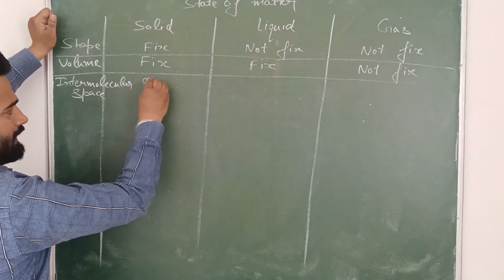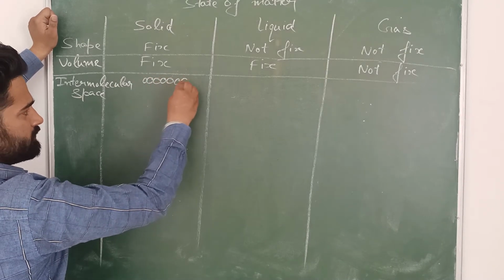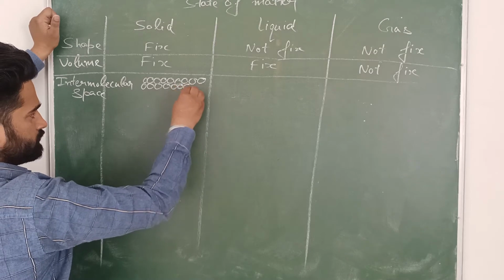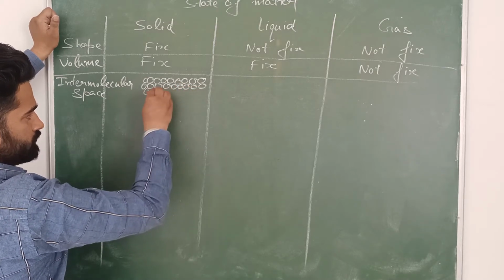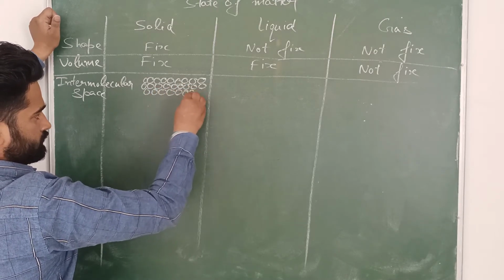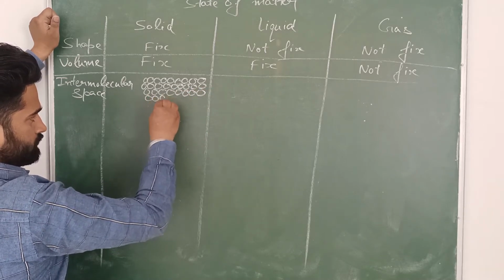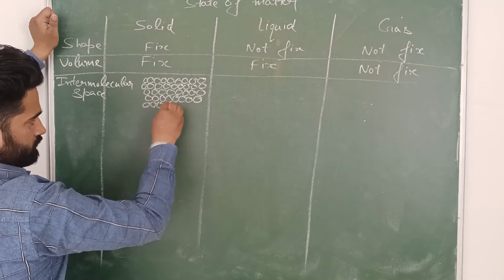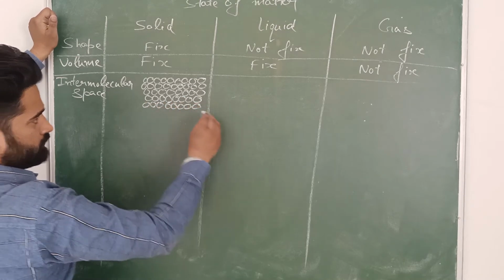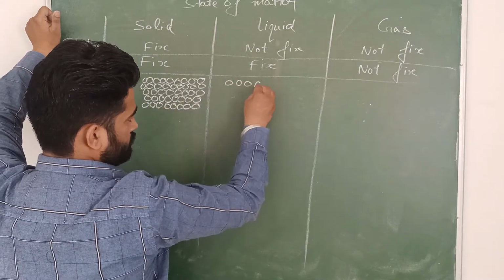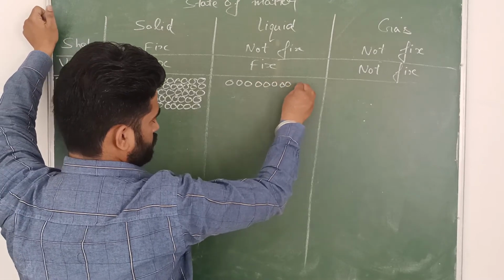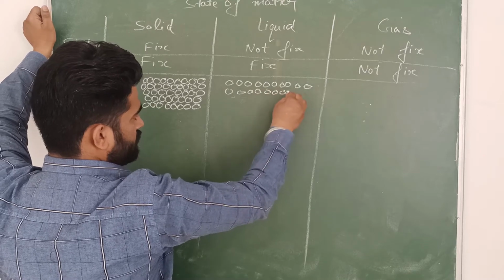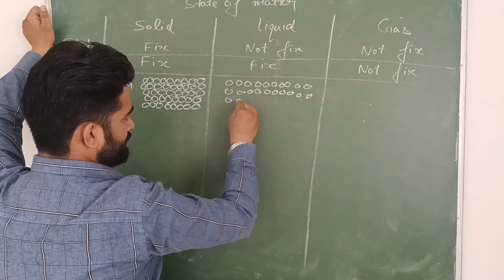I will draw the arrangement of the molecules of the solids. You can observe the arrangement of the molecules of these states.